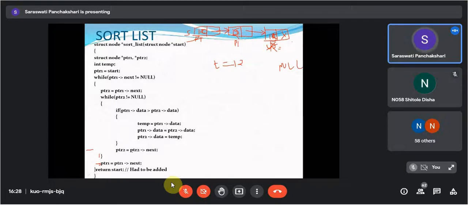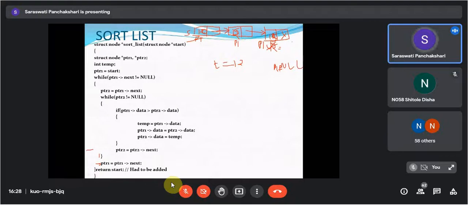Okay, then PTR2 is equals to PTR2 of next. PTR2 is pointing here. So its next is null. So your PTR2 is equals to what? It is null. Okay, fine. So it will not go into this loop. This condition is false. It will come here. PTR1 is equals to PTR1 of next. So here your P1 will point now.